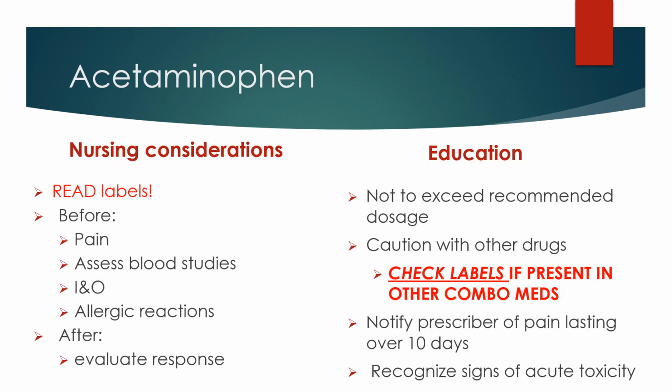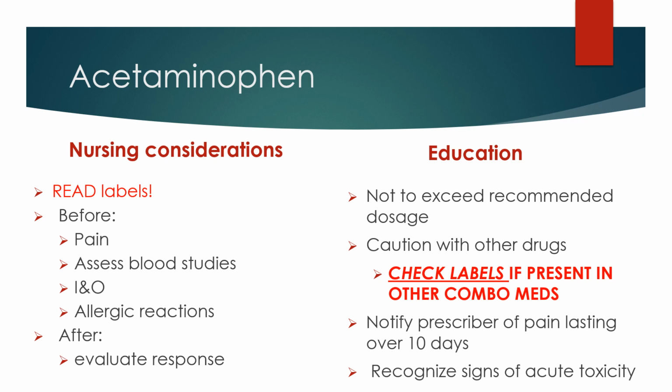Before we give acetaminophen for pain, we of course need to assess the pain, assess any liver and kidney studies the patient may have to make sure their liver and kidneys are functioning, assess to make sure they're making urine, and of course, assess for any allergies to acetaminophen. After we give it, we need to reevaluate their pain to see if the medication worked. In addition to all of this, we need to make sure we're not giving too much acetaminophen. We need to look at all the medications we're giving to make sure nothing else has acetaminophen in it.